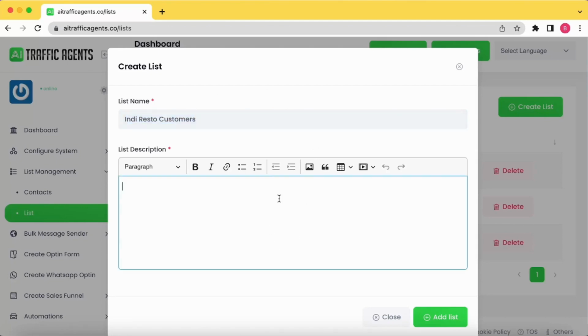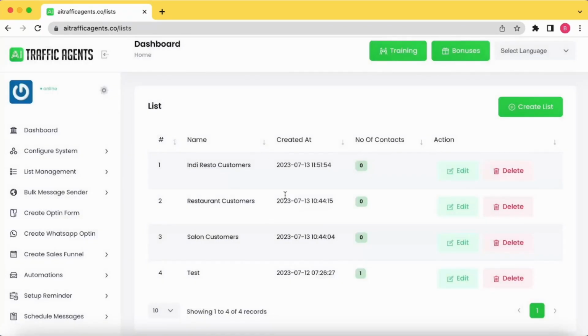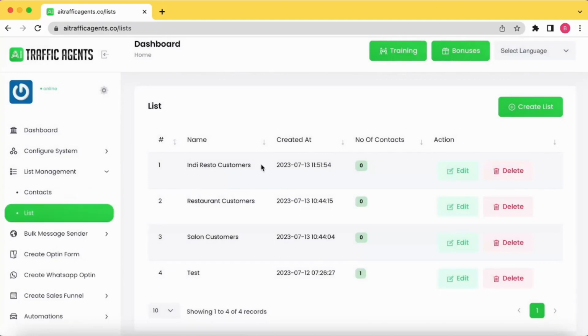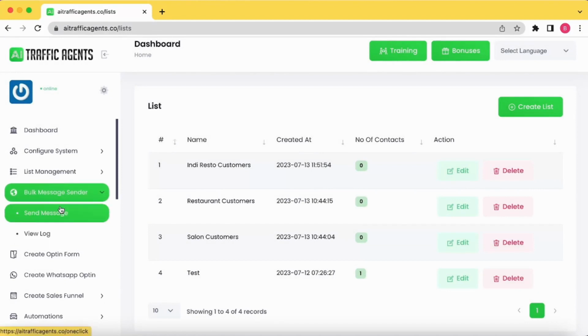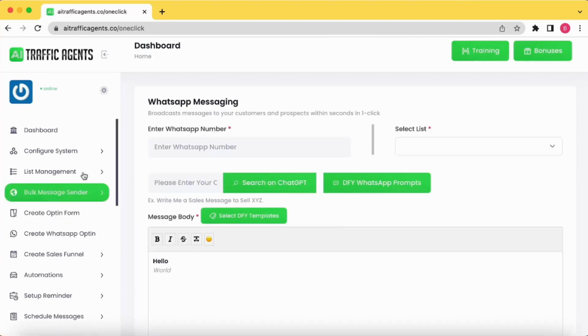This will be the name of the list, and I can add the description and other things. Once this is done, our list will start appearing here. Then the next step would be sending a bulk message, which you can do directly by clicking the send message option.